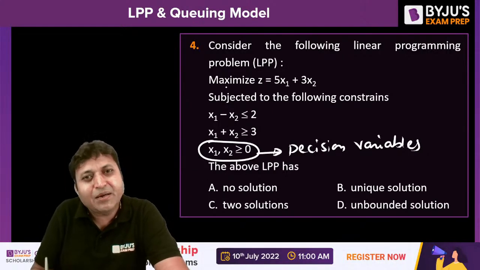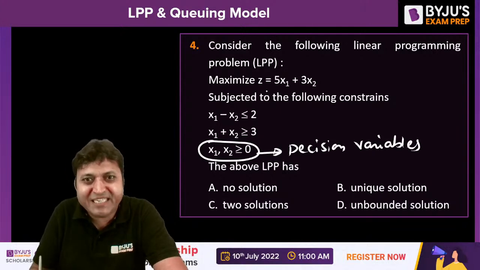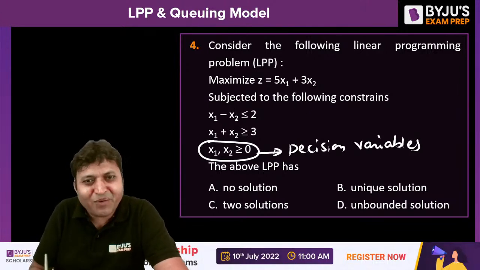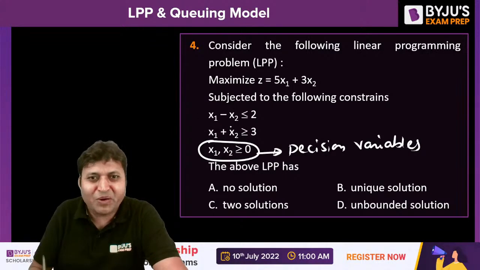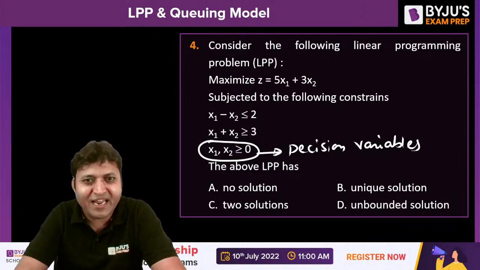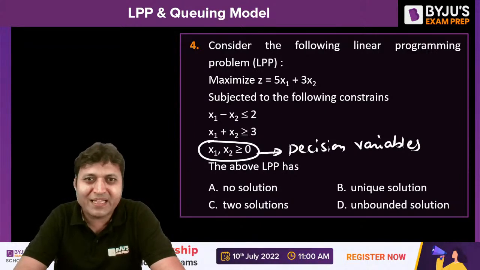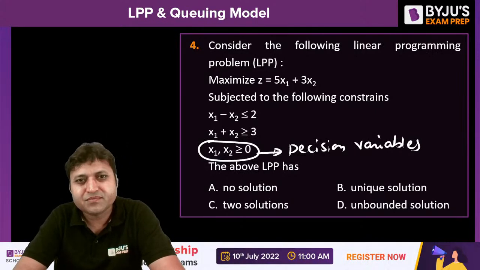The question is about the maximization of the objective function z = 5x1 + 3x2 subject to the following constraints: x1 - x2 is less than 2, x1 + x2 is greater than 3, and x1 and x2 are greater than 0. The above LPP has... You don't have to solve it. You need to find out which kind of solution the LPP has. Can you solve it?